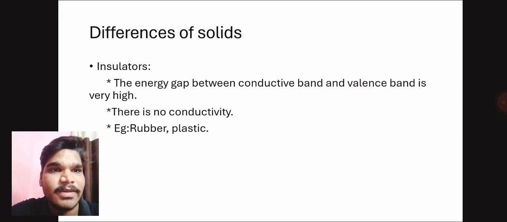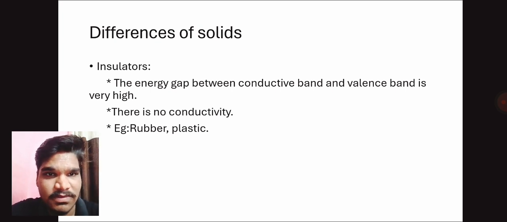Insulators. The energy gap between the conduction band and valence band is very high. There is no conductivity. Examples: rubber and plastic.